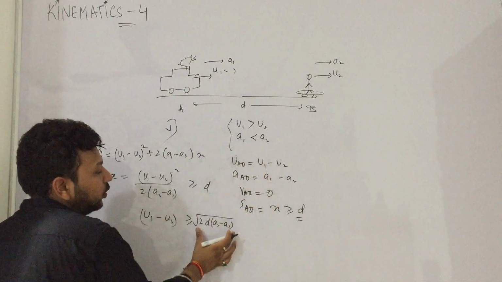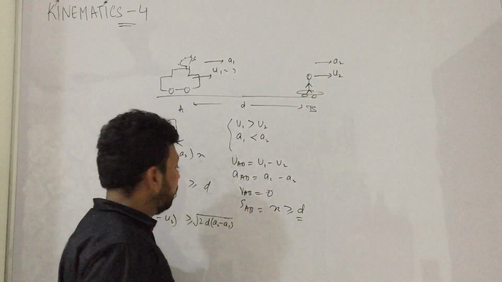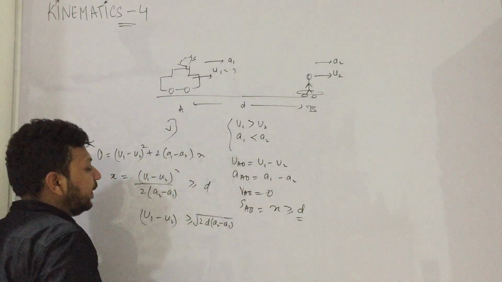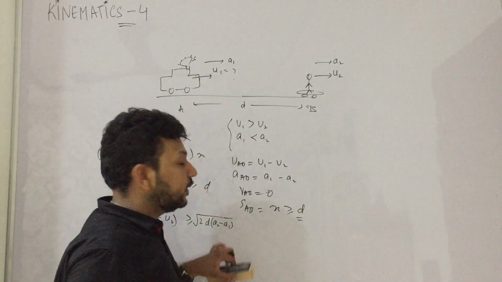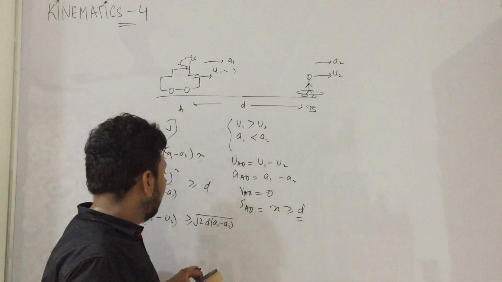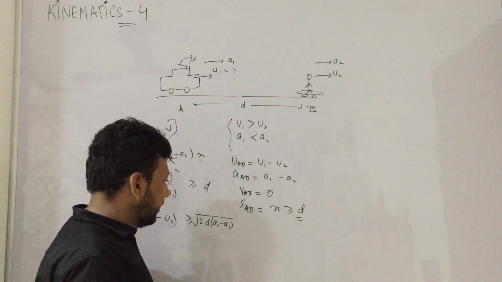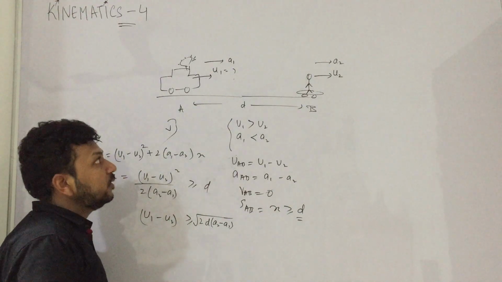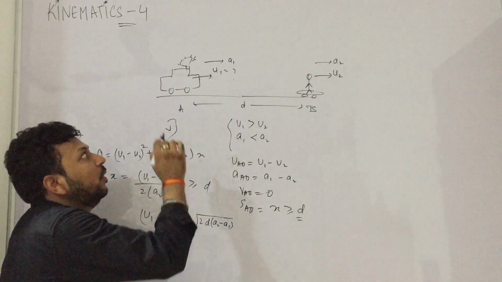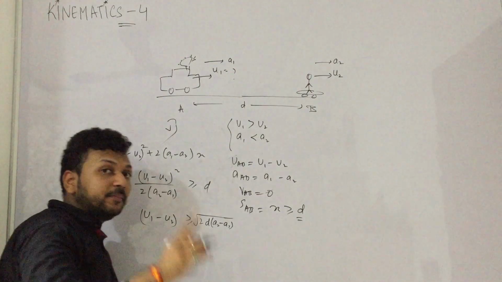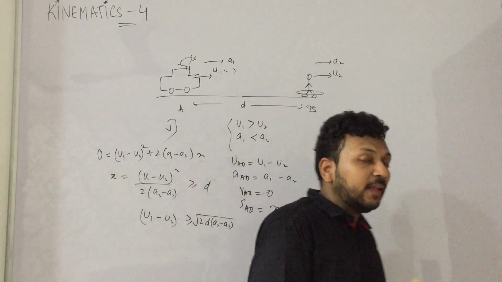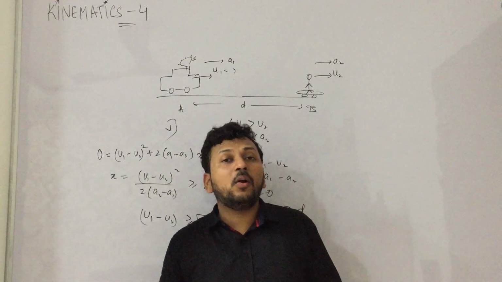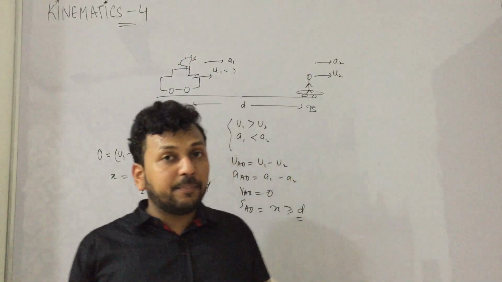a2 was more, so this can happen. Root of 2d times a2 minus a1, and u1 becomes u2 plus this much. This is dimensionally correct. This is meter per second, this is meter per second, and of course if we put u2 is equal to 0, a1 is equal to 0, it becomes the same case as first case and answer is coming as same. So these are all the scenarios that the things can happen.